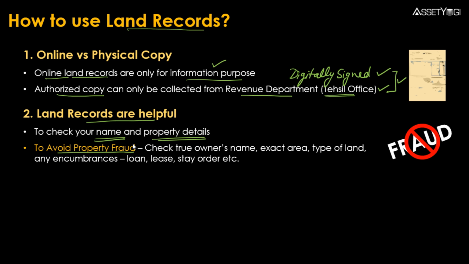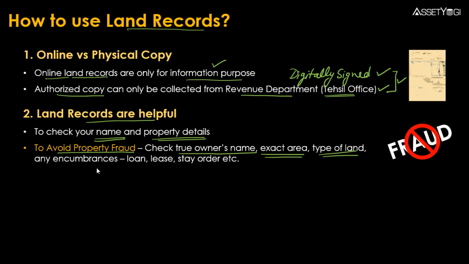Secondly, very important point here, when you are buying an agricultural land or some other land outside the city limits, then you can easily avoid property fraud. By checking the land records, you can know the true owner's name, whether the seller who is selling you the land is actually the owner or not. Then you can also know the exact area of the land, what type of land it is, whether it is agricultural land, whether it is a Gram Panchayat land, or somebody is trying to sell you a government land or not. So you can check all those details from the land records.